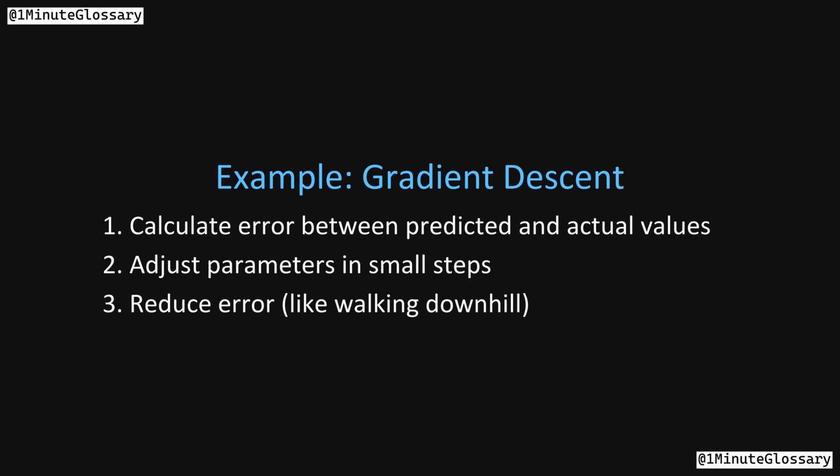For example, gradient descent is a popular optimization algorithm. It calculates the error between predicted and actual values, then adjusts the model's parameters in small steps to reduce that error, like walking downhill to reach the lowest point.